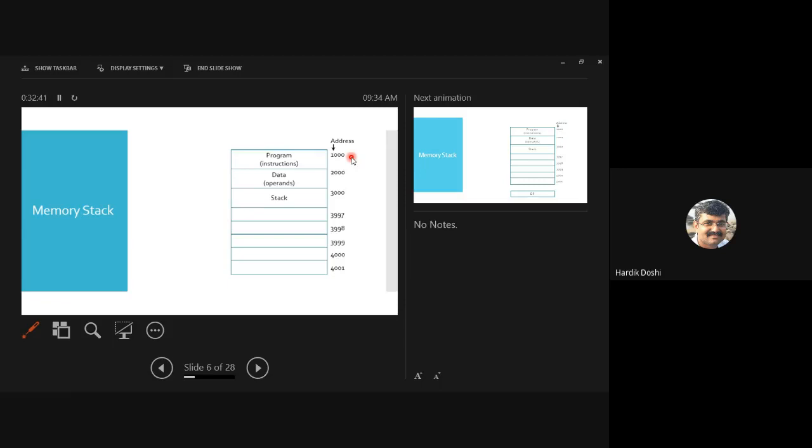Is it fine, all of you? So this is my memory stack. A complete memory is partitioned logically with some address range allocated, wherein, as I mentioned earlier, we would be decrementing the address while inserting instead of incrementing. Is it fine?